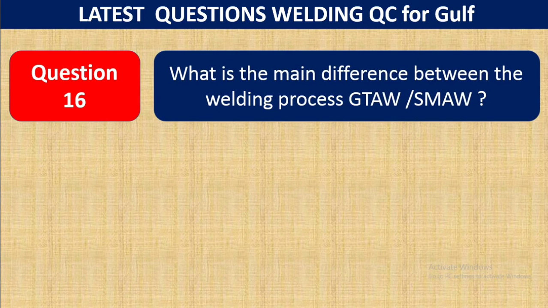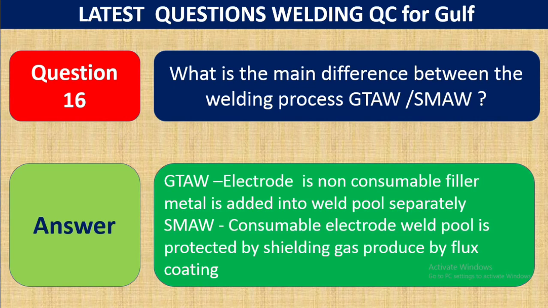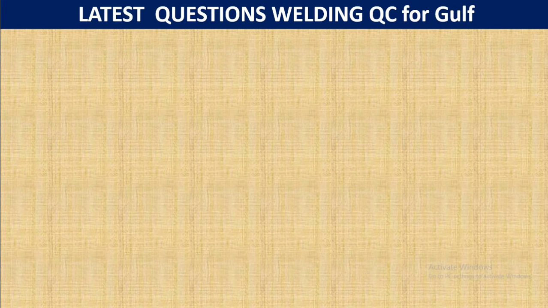Question 16. What is the main difference between the welding processes GTAW and SMAW? In GTAW the electrode is non-consumable, and filler metal is added into the weld pool separately. In SMAW, the consumable electrode is consumed, and the weld pool is protected by shielding gas produced by the flux coating. So GTAW and SMAW are totally different.